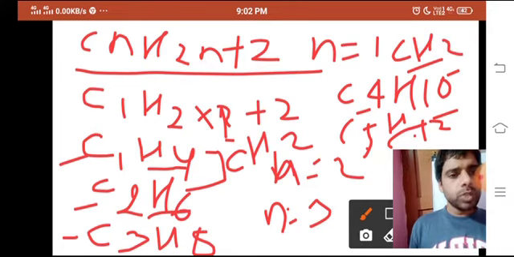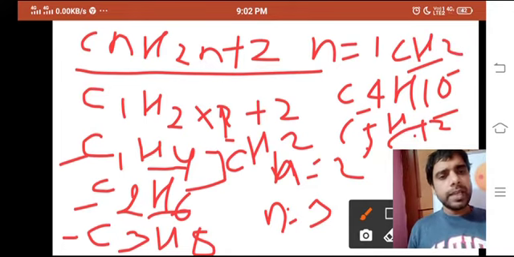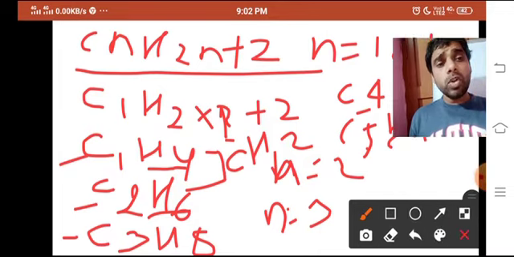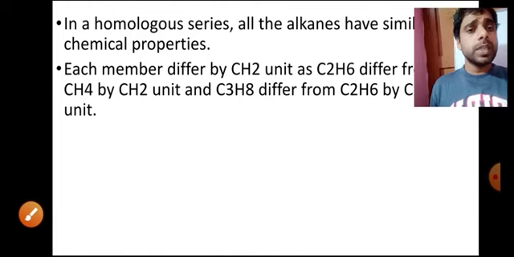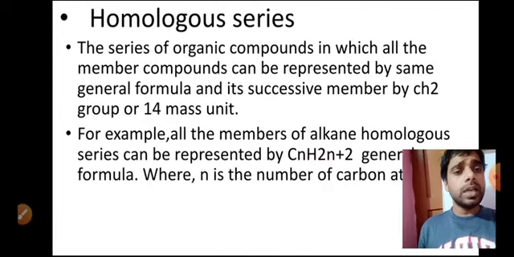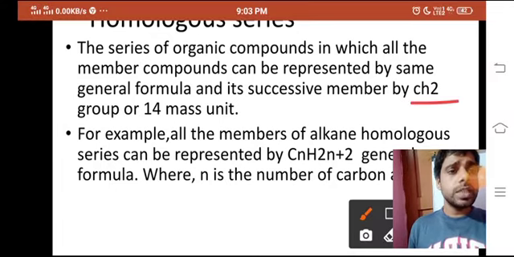CH2 is there. So you have understood that in a homologous series, if I write any of the organic compounds in a series, then the difference between successive members is CH2, with a capital H and then 2.